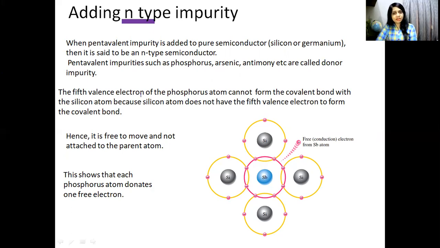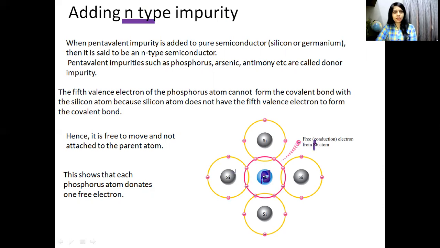The 5th valence electron of the phosphorus. Now here you can see, suppose this is phosphorus and it is added in the silicon. All silicon atoms have 4 valence electrons and this phosphorus has 5 valence electrons. So there is one extra electron.